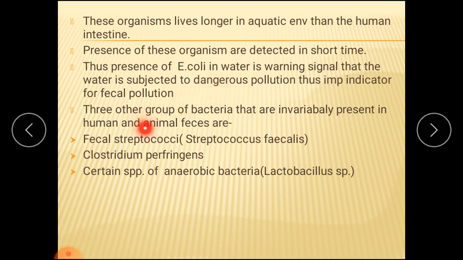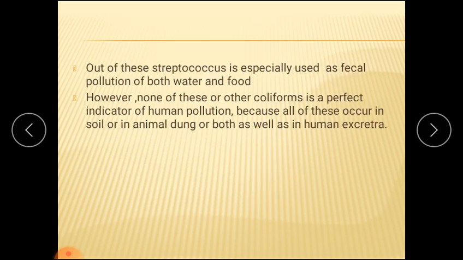Now there are three groups of bacteria which are invariably present in human and animal feces. Which are the bacteria invariably present in human feces? Fecal streptococci, in that Streptococcus faecalis. Next is Clostridium perfringens, then anaerobic species, that is lactobacilli species. Now out of these, Streptococcus faecalis shows the fecal pollution in both water and food.